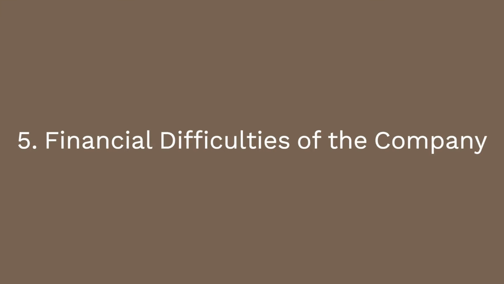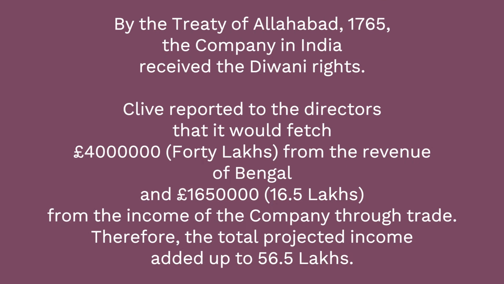5. Financial difficulties of the company. By the Treaty of Allahabad, 1765, the company in India received the Diwani rights. Clive reported to the directors that it would fetch 40 lakh pounds from the revenue of Bengal and 16.5 lakh pounds from the income of the company through trade. Therefore, the total projected income added up to 56.5 lakhs.